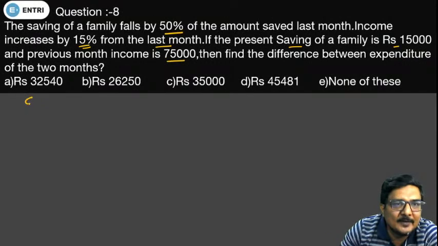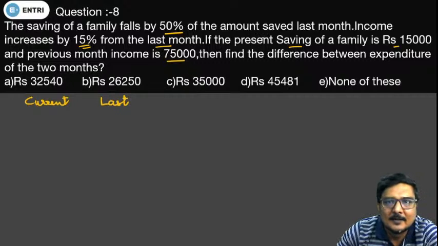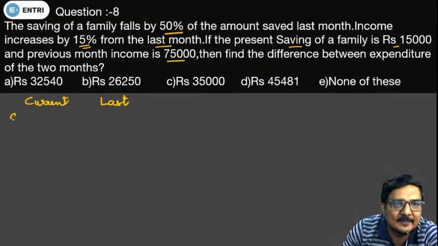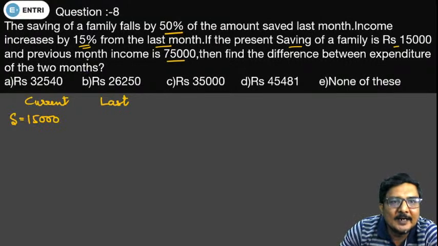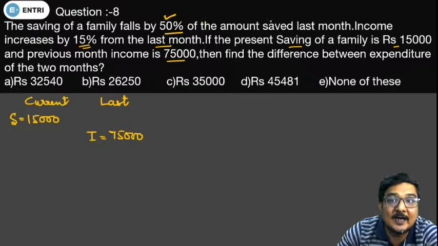We are provided with 2 months, current month information and last month information. Current saving is 15,000, and previous month income is 75,000. Now, saving of a family falls by 50% of the amount saved last month.